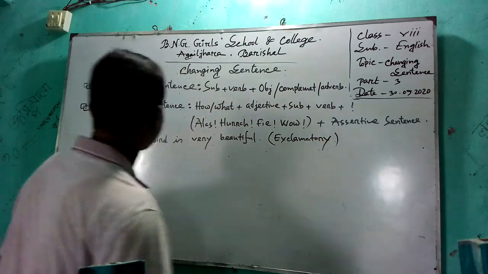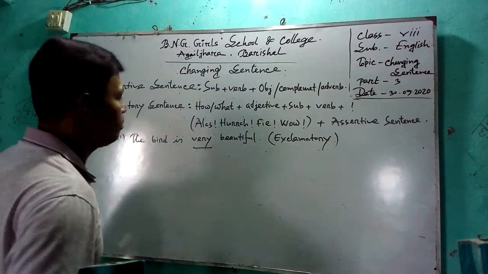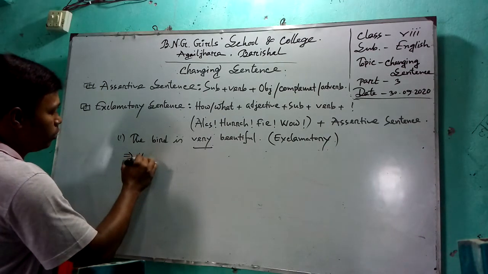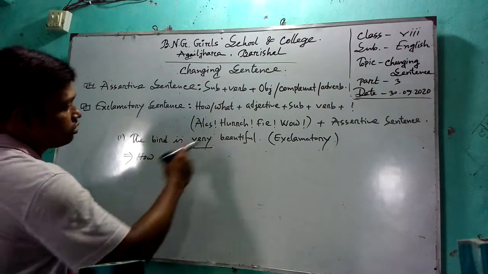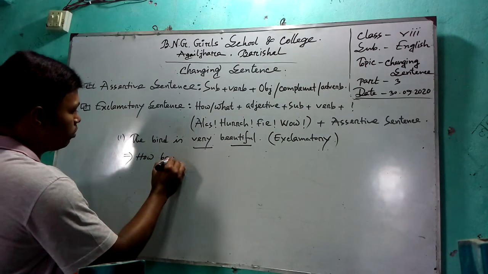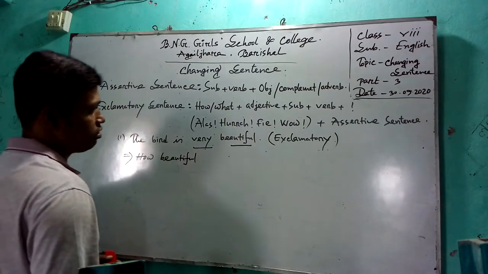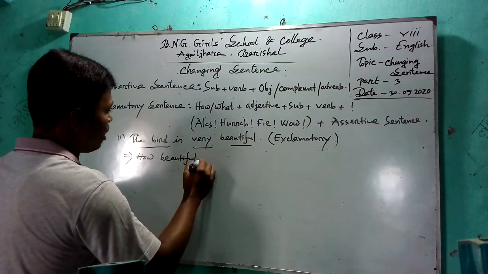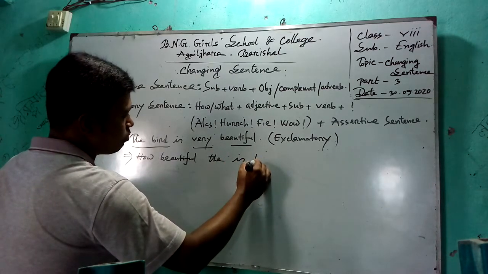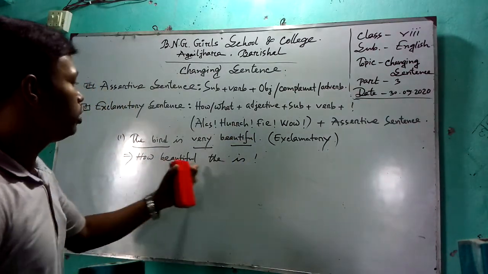Instead of very, this is an adverb, you can use how. Then the adjective, beautiful: how beautiful. Subject, the bird: how beautiful the bird is. At the end, it is mandatory to use the note of exclamation.